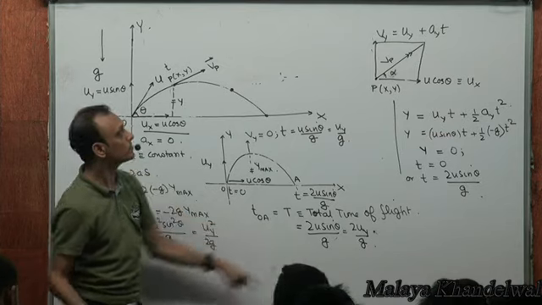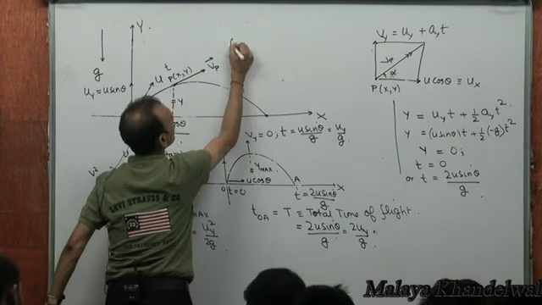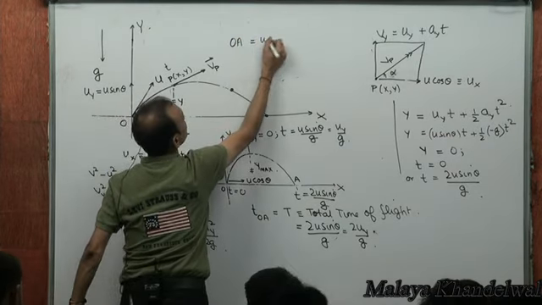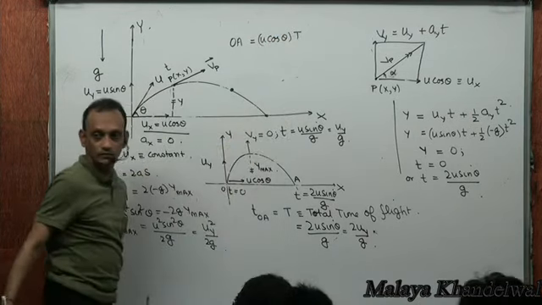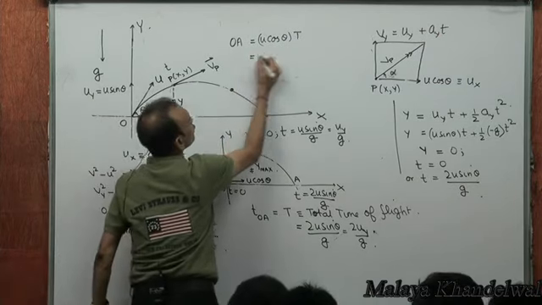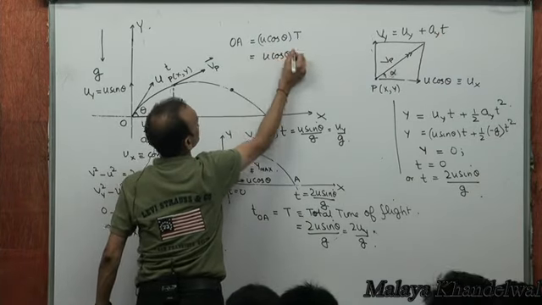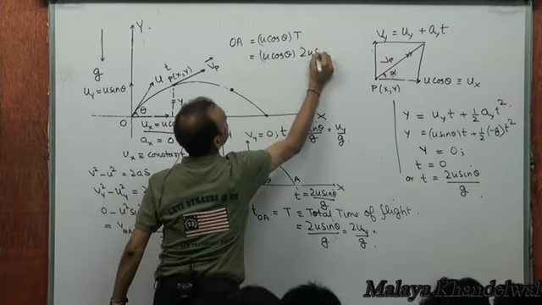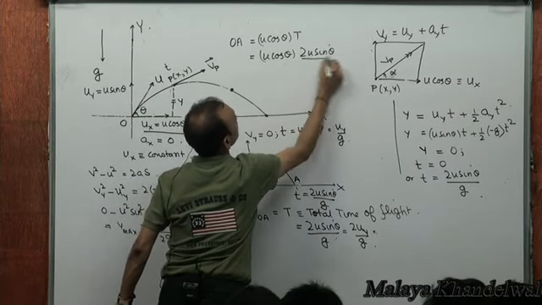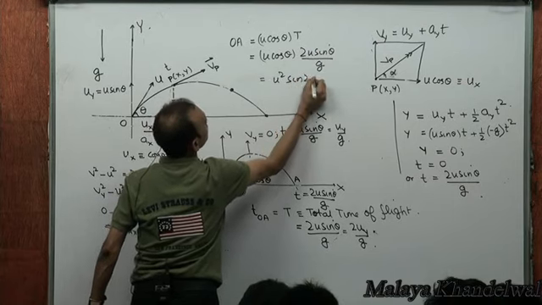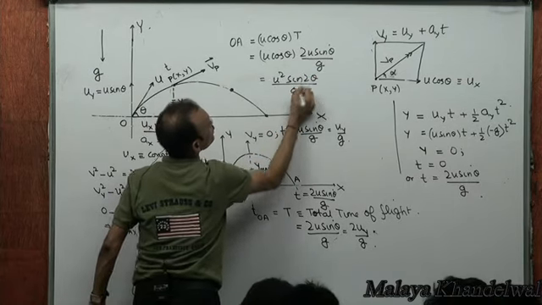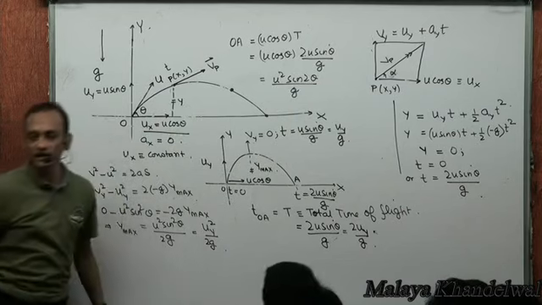Yes or no? So this OA is U cos theta acting for capital T seconds, which is U cos theta into capital T, which is 2u sine theta by g, which is u squared sine 2 theta by g. Why? Because 2 sine theta cos theta is sine 2 theta.